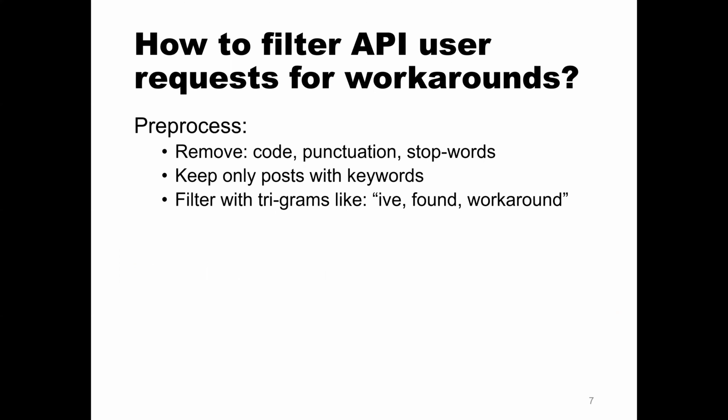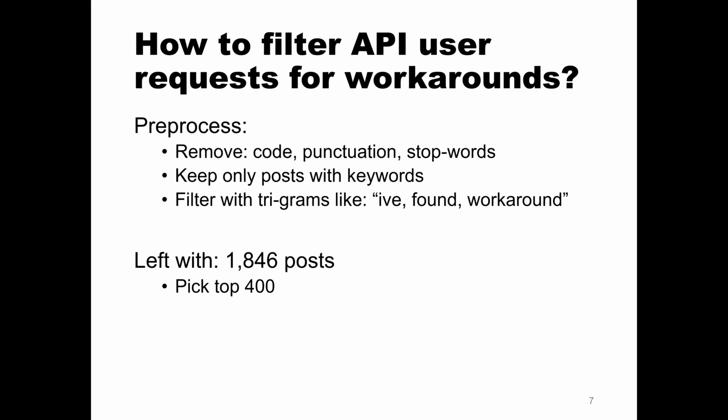So we first start by pre-processing. We remove any code, punctuation, and stop words from the Stack Overflow posts. We keep only the posts with the keywords I mentioned before, and we then filter with trigrams. The trigrams are mentioned in the paper, but here's one: "I've found workaround." We use trigrams because they're simple to understand and easy to replicate if someone wants to replicate our study. So we're left with 1,846 posts using these pre-processing criteria.